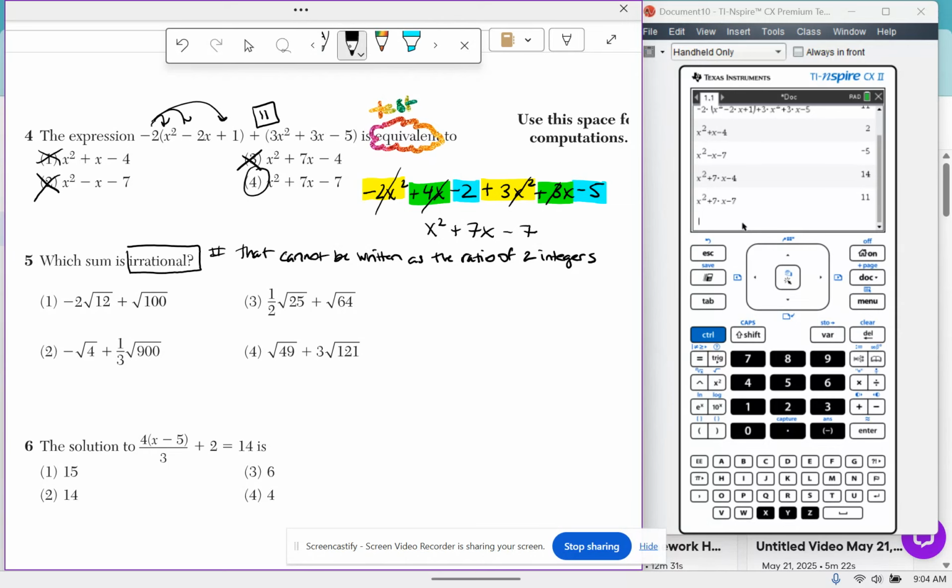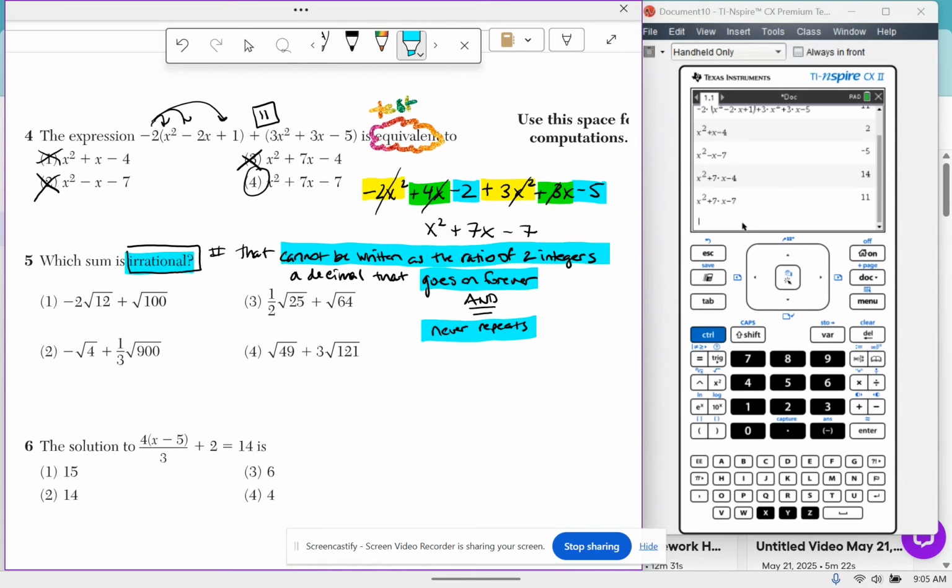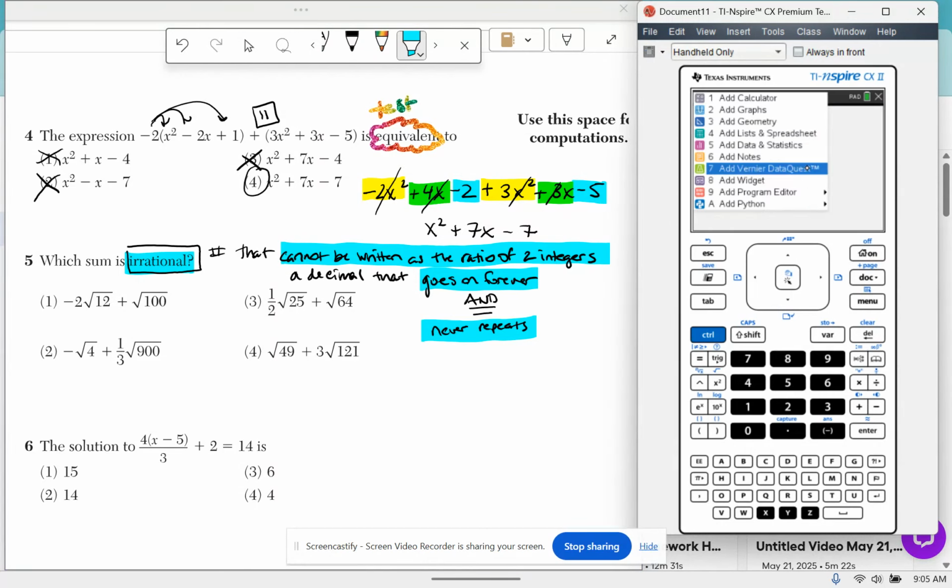You would know by knowing that an irrational number is a decimal that follows 2 criteria. It goes on forever and never repeats a fundamental pattern. So it needs to go on forever and never repeat, and it cannot be written as the ratio of 2 integers. That is the quintessential definition of an irrational number. So let's go through and test all the answer choices and see which ones end up being a decimal that goes on forever and does not repeat.